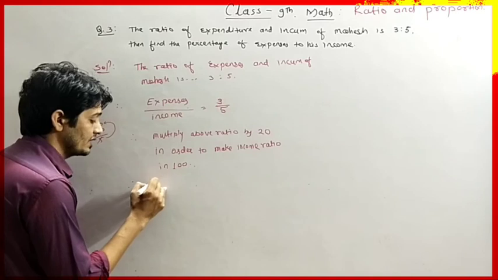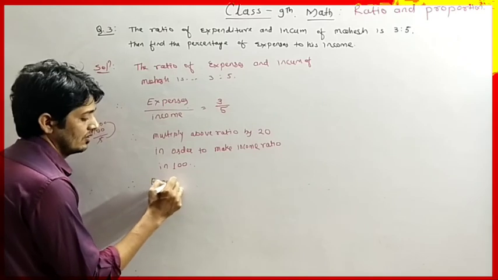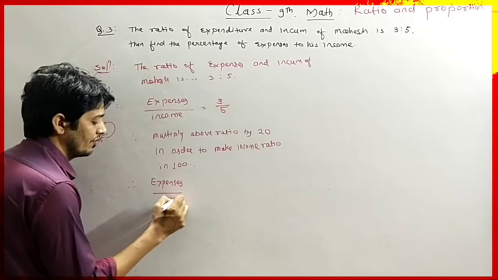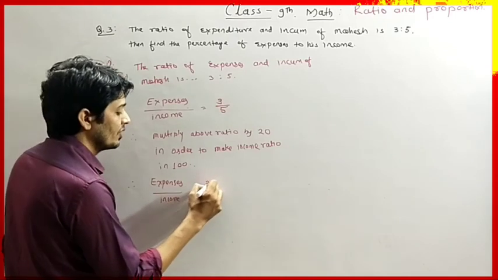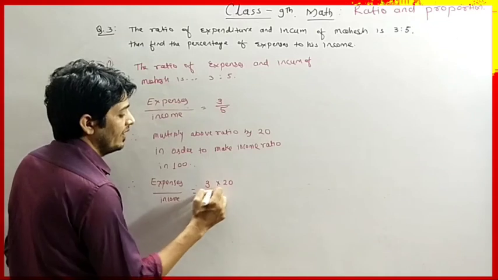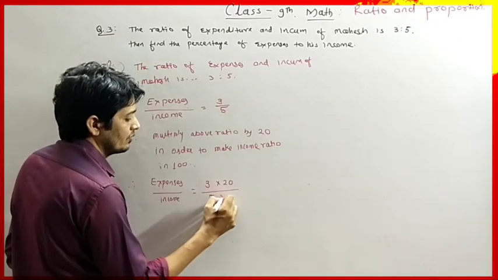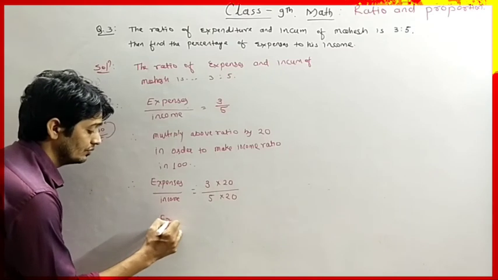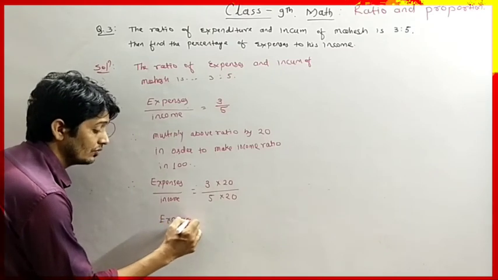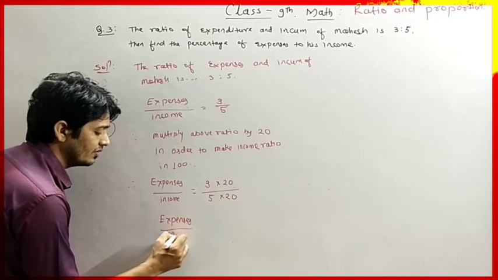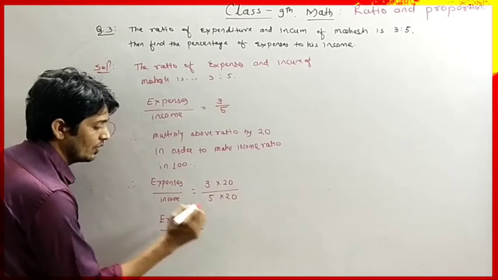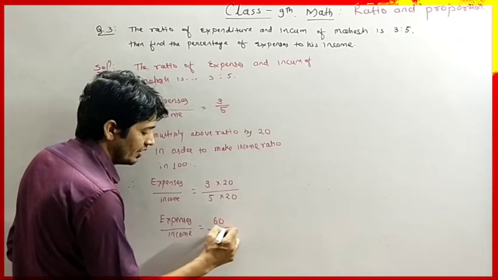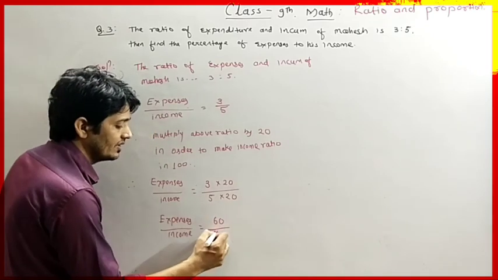Therefore expenses divided by income equals 3 into 20 divided by 5 into 20. So expenses divided by income equals 3 into 20 is 60 divided by 5 into 20 is 100.